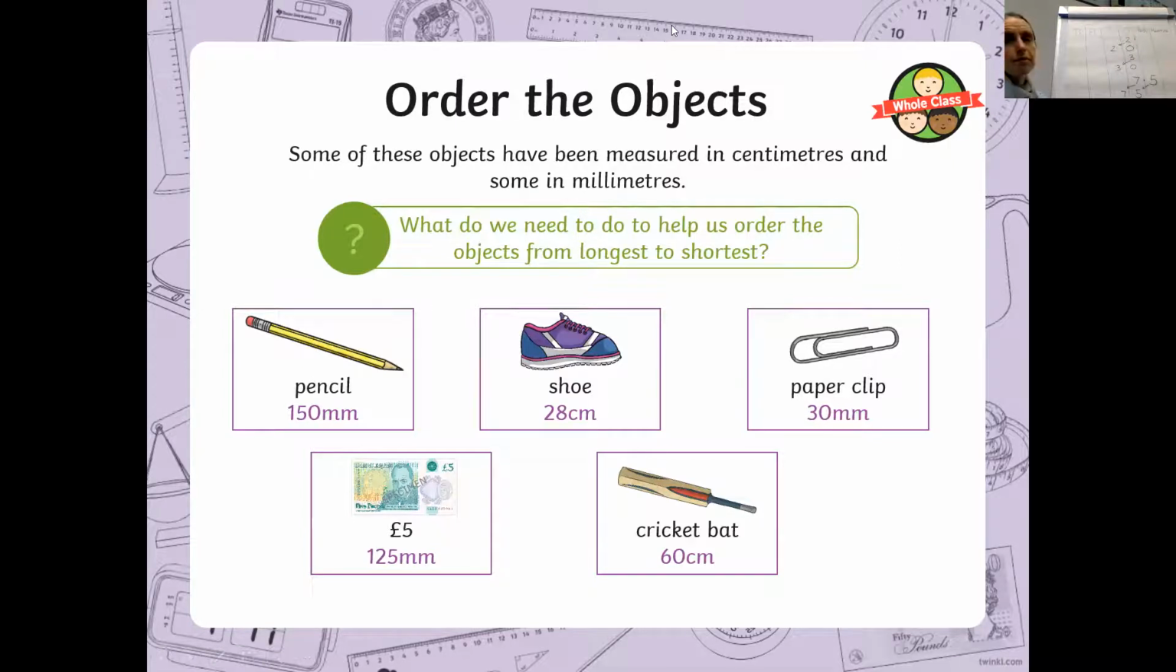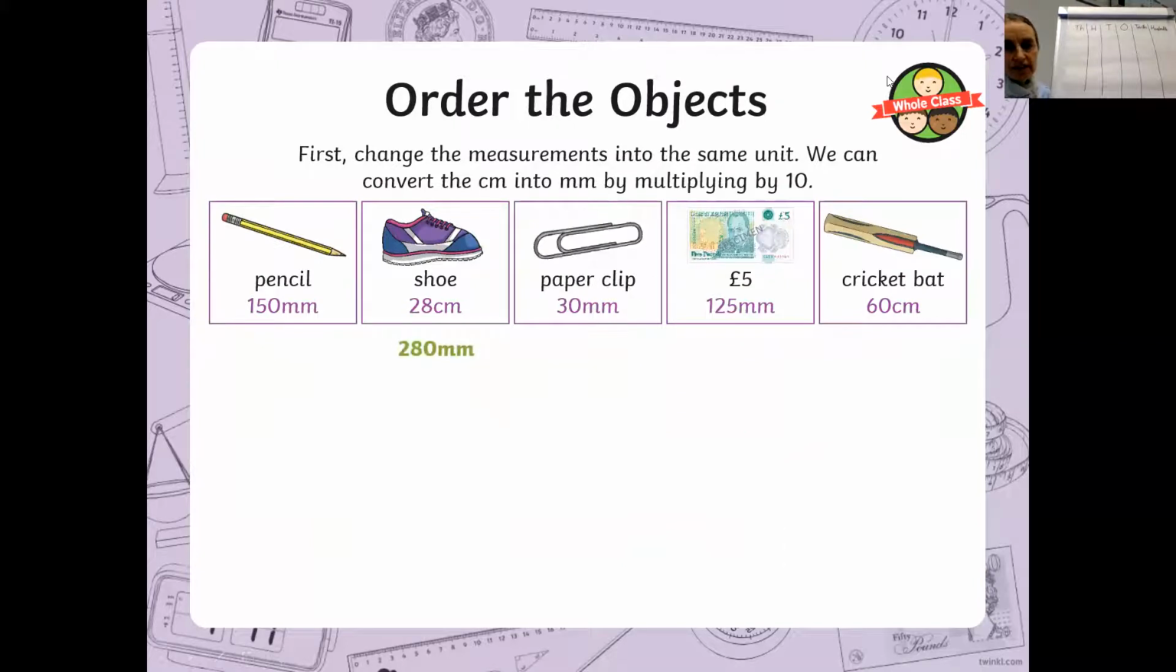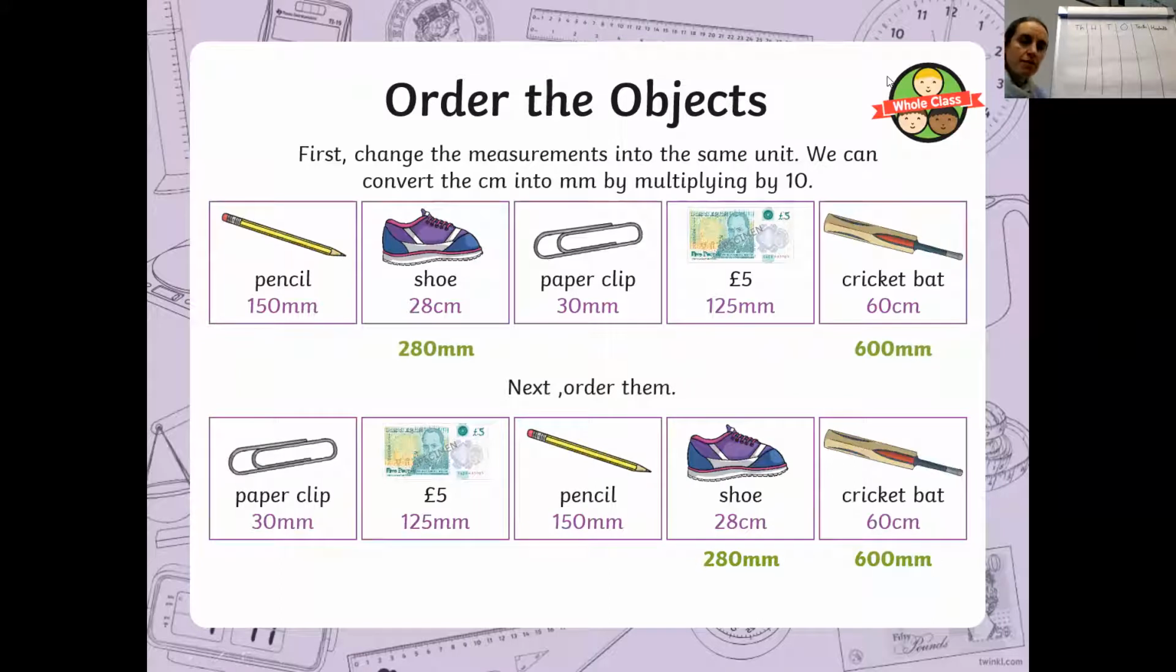You know you've got to multiply by 10, so you might be spotting the pattern, or use your grid to help you. Okay, so hopefully you worked out that 28 centimetres multiplied by 10 is 280, and that 60 centimetres is 600 millimetres. So then you can order them, and you can see the paperclip is the smallest, right up to the cricket bat. Okay. Well done if you've managed to spot the pattern. If you need to use your place value grid, that's absolutely fine as well. Just remember, when we're changing from centimetres to millimetres, we multiply by 10.